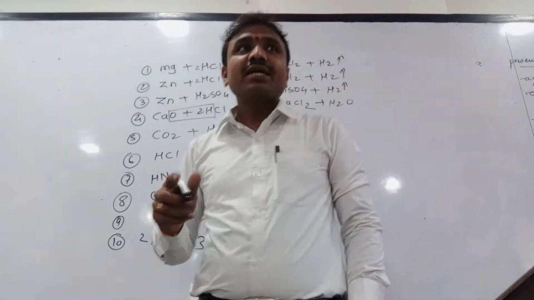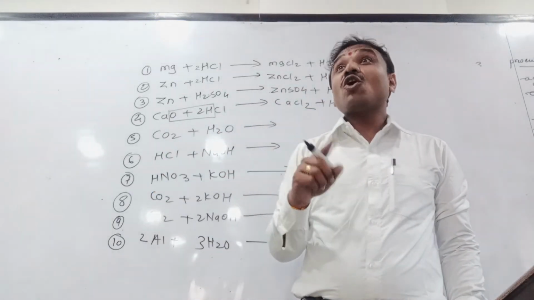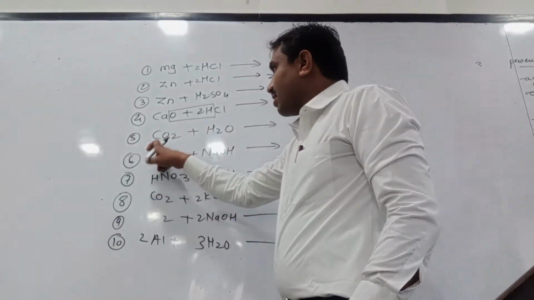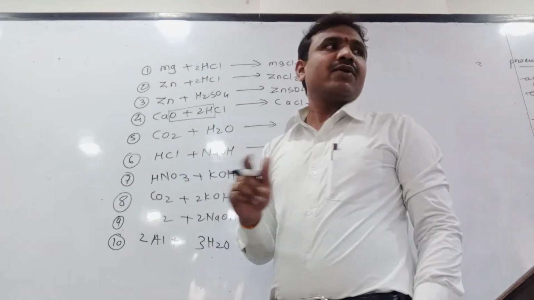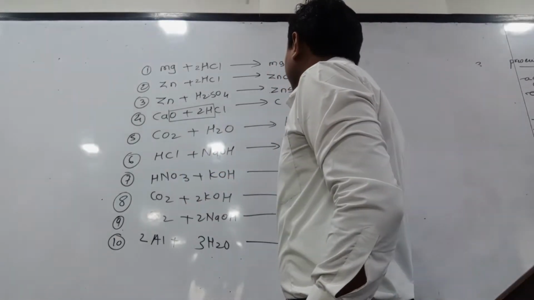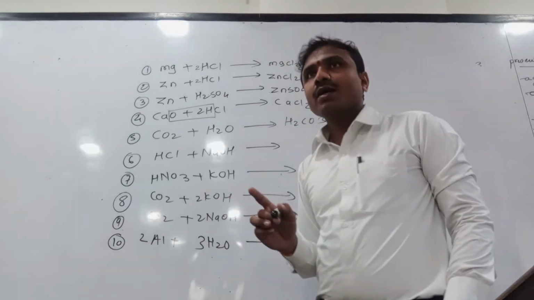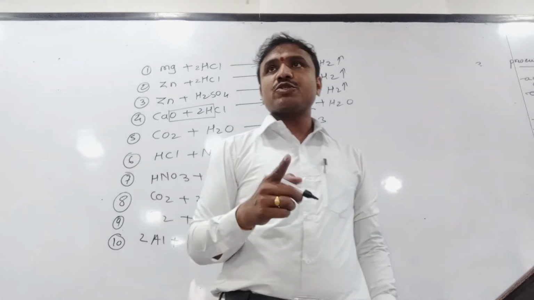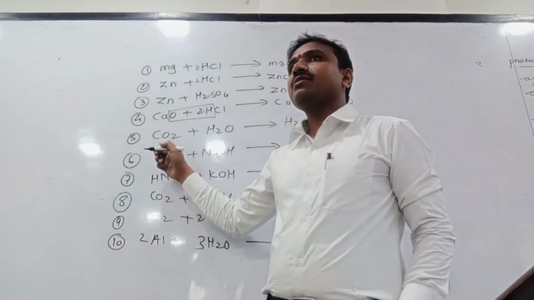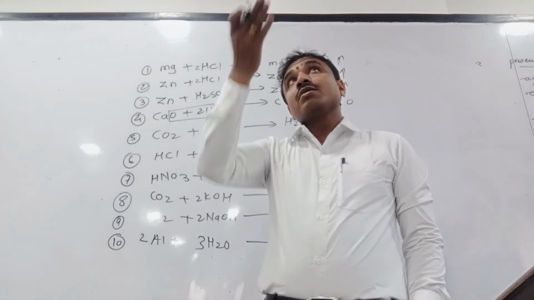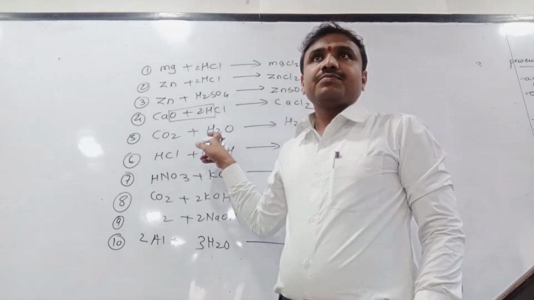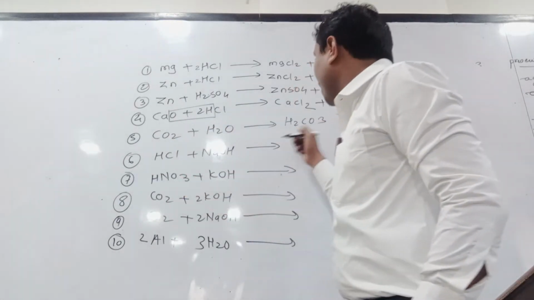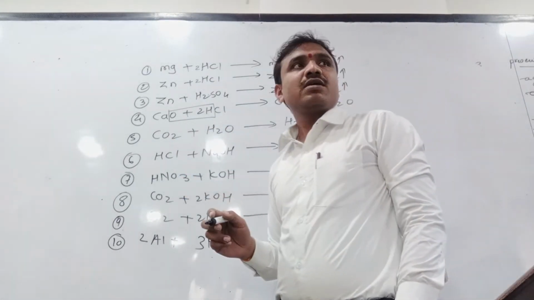Carbon dioxide is a non-metallic oxide. Non-metallic oxide is acidic in nature. See here, carbon dioxide gas reacts with H2O to form an acid, the carbonic acid. After burning of fossil fuel, harmful and hazardous gases are emitted in the atmosphere. For example, carbon dioxide gas released in the atmosphere can easily combine with humidity. The percentage of water molecules in the atmosphere is called humidity. They can easily react with each other to form carbonic acid. H2CO3 is carbonic acid.